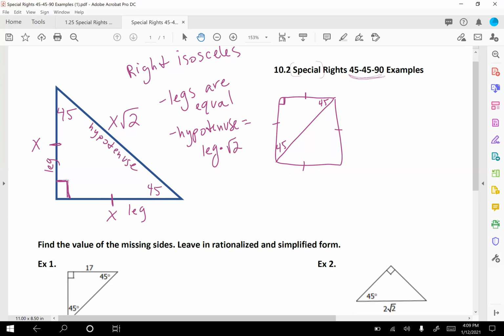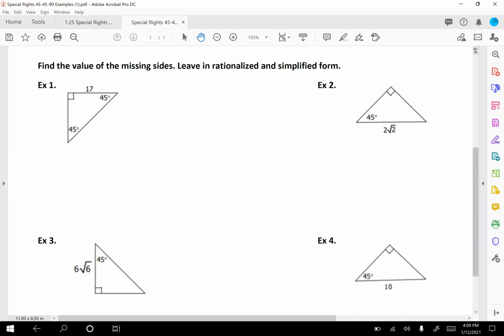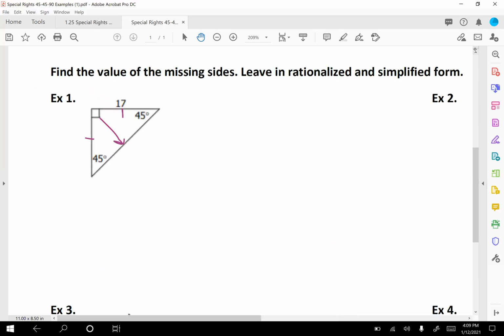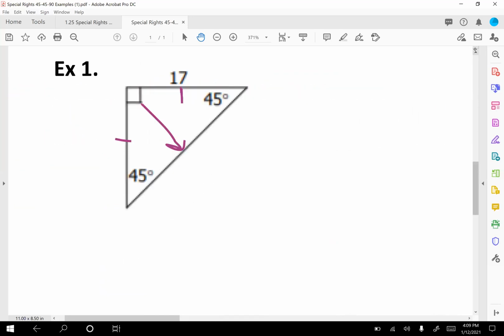Okay, so now we're going to do some examples. All right, in this first example, example 1, we see we've got the 90-degree angle here. So I'm going to draw an arrow straight across. This is my hypotenuse, all right? And then these are my two legs, the other two sides. Those are my legs, and I know that they are congruent to each other. So if this first one is 17, I know that this other one over here is also going to be 17, okay? Now, remember, in the 45, 45, 90, each leg is X, right?